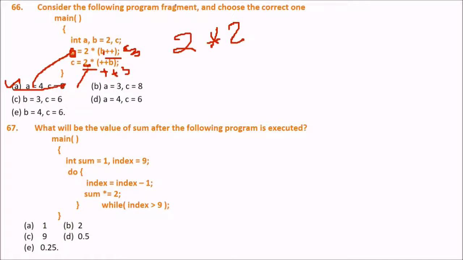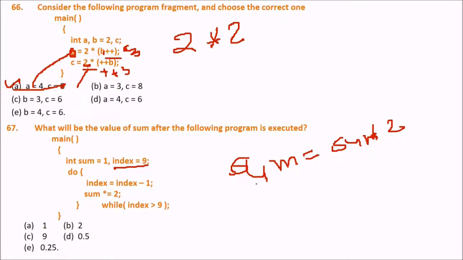Next is: what will be the value of sum after the following program is executed? Main, sum equal to 1, index is 9. We follow do while. So do index is equal to index minus 1, sum is equal to sum into 2, while index is greater than 9. So what will be the answer?